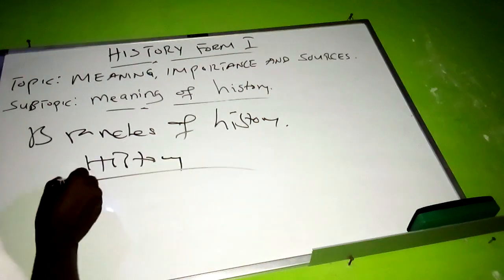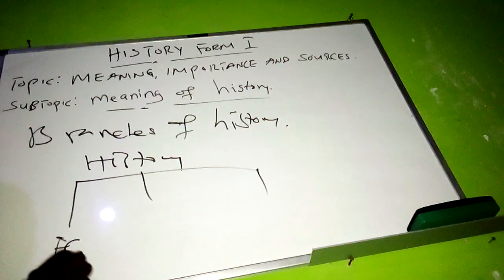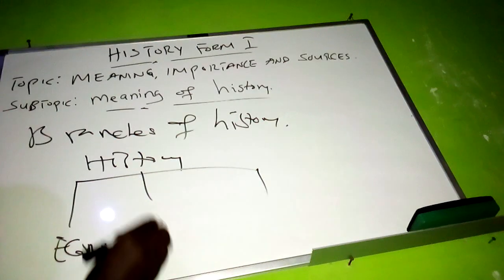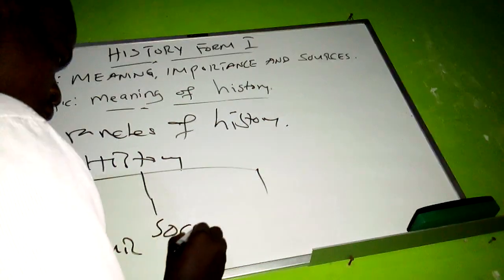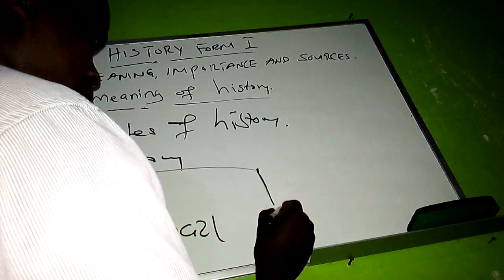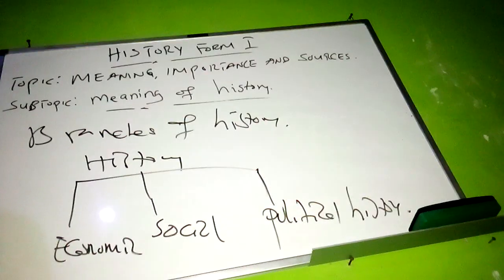Then I draw the diagram showing the main branches of history. Here we can indicate economic history, here social history, and here political history. So these are the main branches of history: political, economic, and social history.